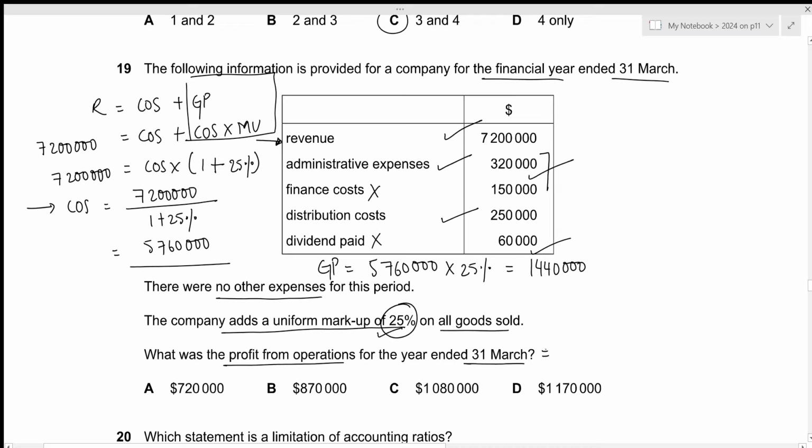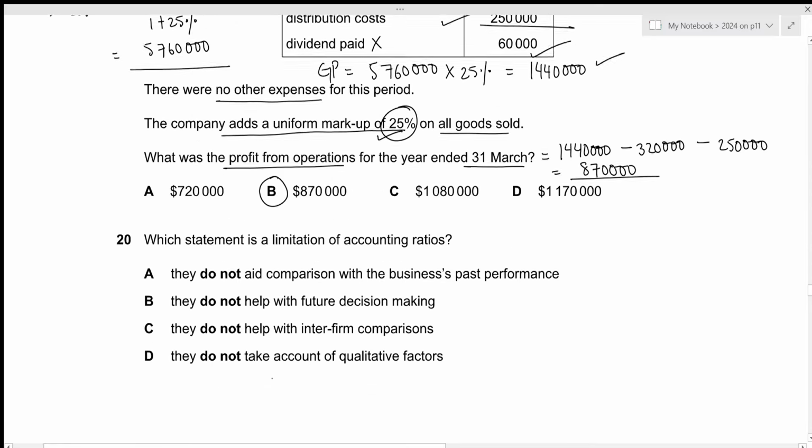So our profit from operations will be, we can start with the gross profit, 1,440,000 minus the administrative expenses of 320,000 minus the distribution cost of 250,000. This results in the value of 870,000. That is the answer we're looking for, which is given by option B. That's all for the 19th question. Let's move towards the next one.